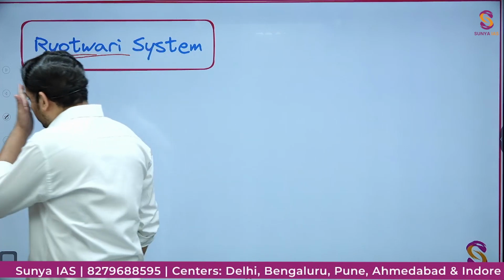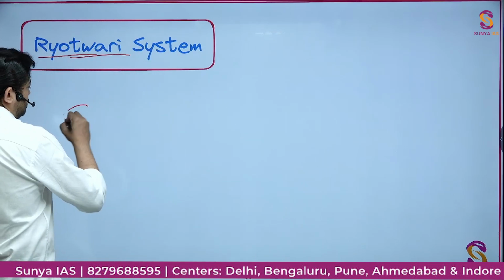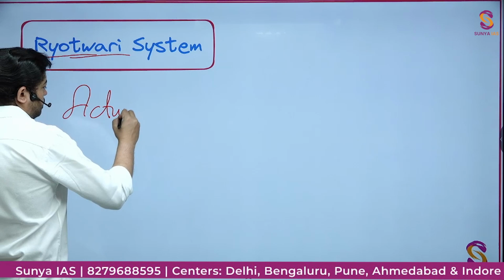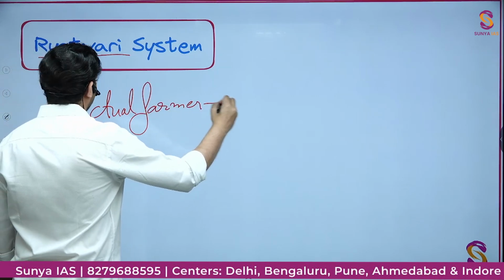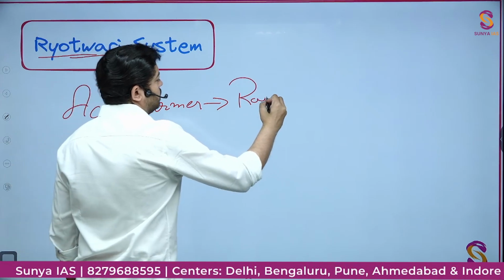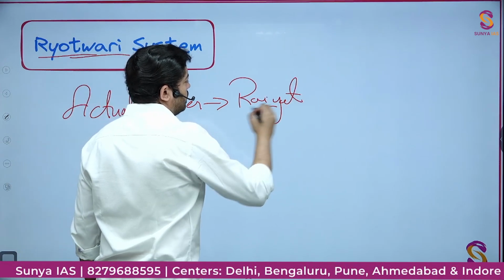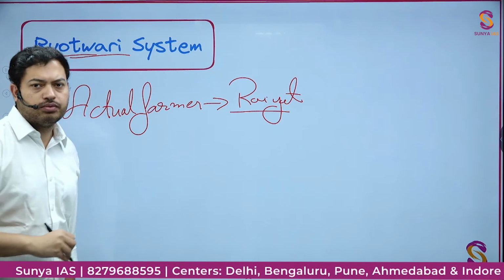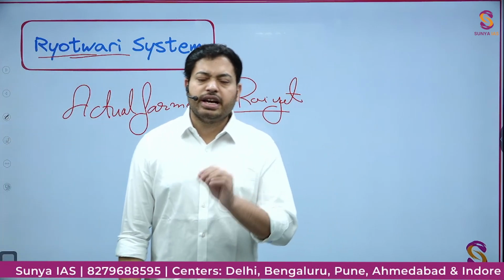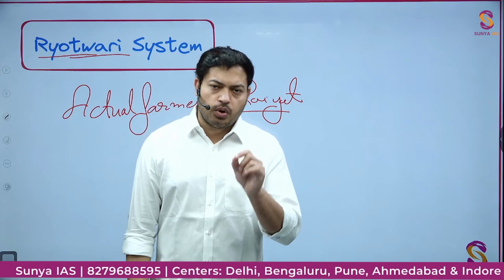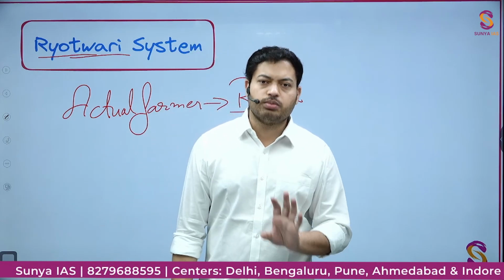So the actual farmer is called Raiyat, and that's where the word Raiyatwari comes from. Here the actual Raiyat is considered the point person from whom the tax is to be collected.